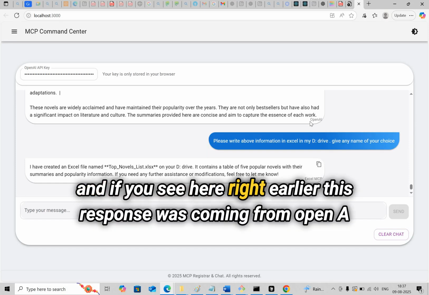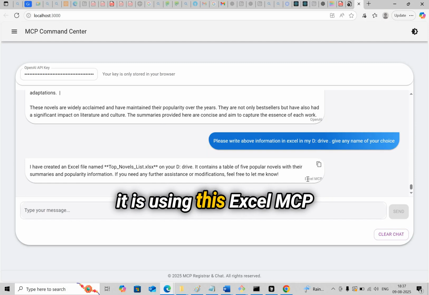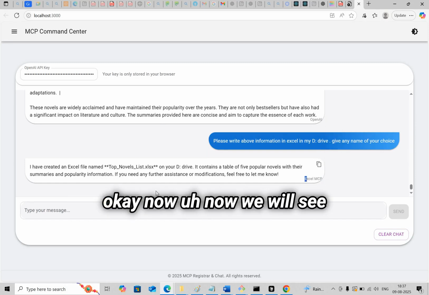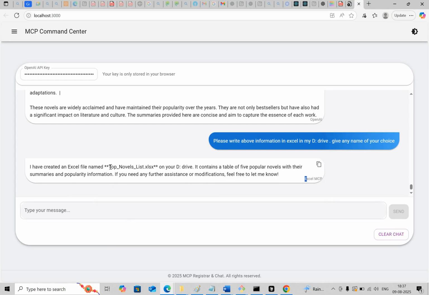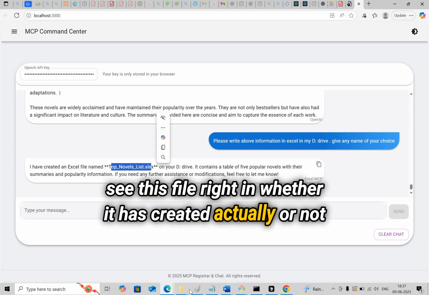Here, if you see, earlier this response was coming from OpenAI. Now this one is using this Excel MCP. Now we will see whether this file has actually been created or not.